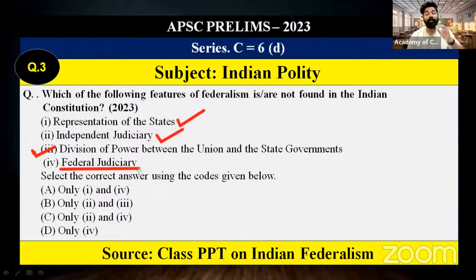We do not have a separate judiciary for the union government. We have only an integrated judiciary, in which the Supreme Court is the apex court, common for the union and the state. The Supreme Court is also the highest appellate court. So federal judiciary is not a part of Indian federalism, which we can see in the US federal form of government. So that is the only answer, only 4 is not a part of Indian federalism. Here also the question was regarding what is not found in the Indian Constitution, that is only 4. So the answer will be D.